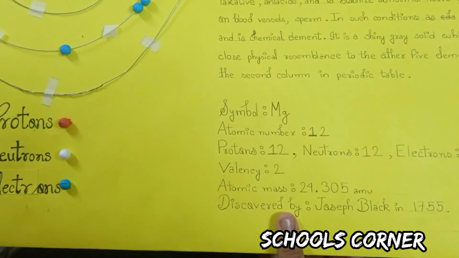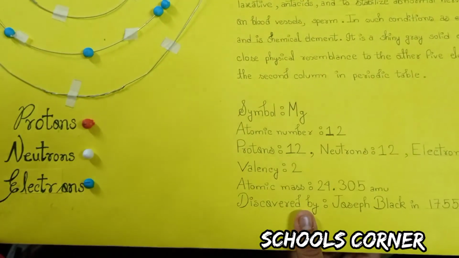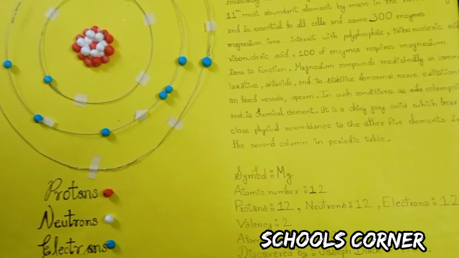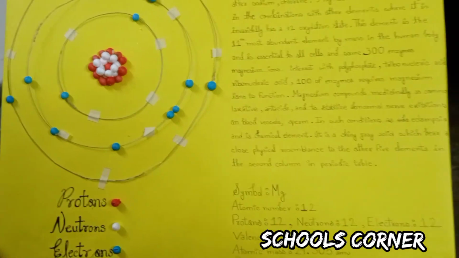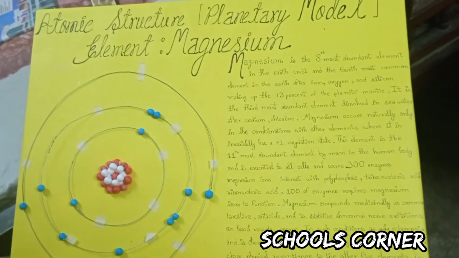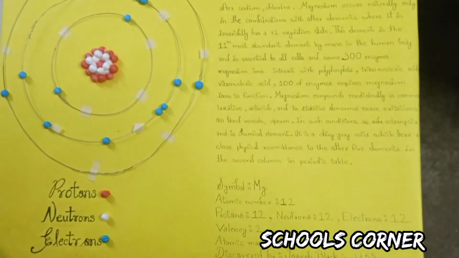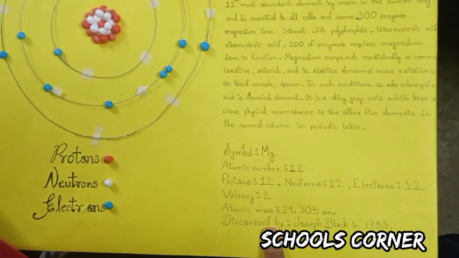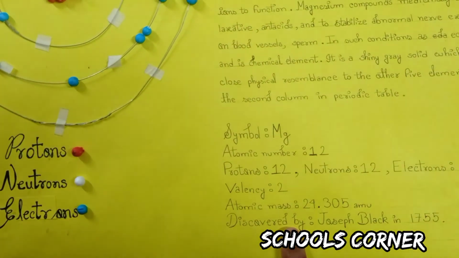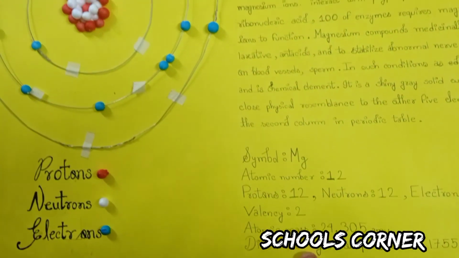The symbol of magnesium is capital letter M and small letter G, and the atomic number is 12. It contains 12 protons, 12 neutrons, and 12 electrons. The valency of magnesium is 2, and the atomic mass is 24.305 u, and it was discovered by Joseph Black in 1755.